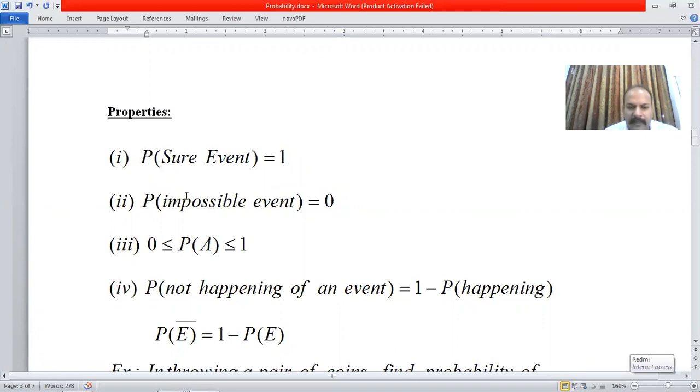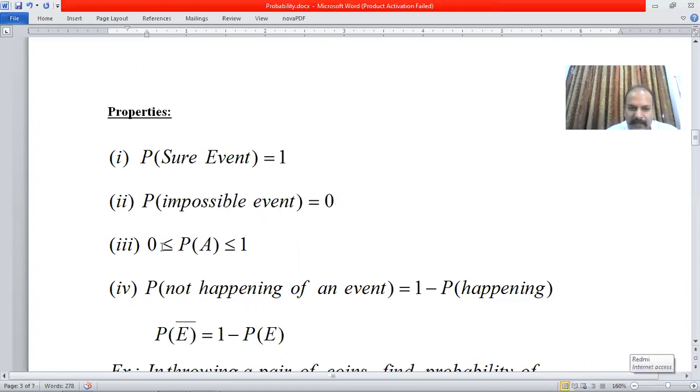The probability of an impossible event is 0. Suppose I say in a calendar year, what is the day of 30th February? Now 30th February is not there in a leap year or in a non-leap year. So this is an impossible event. So the probability will be 0.